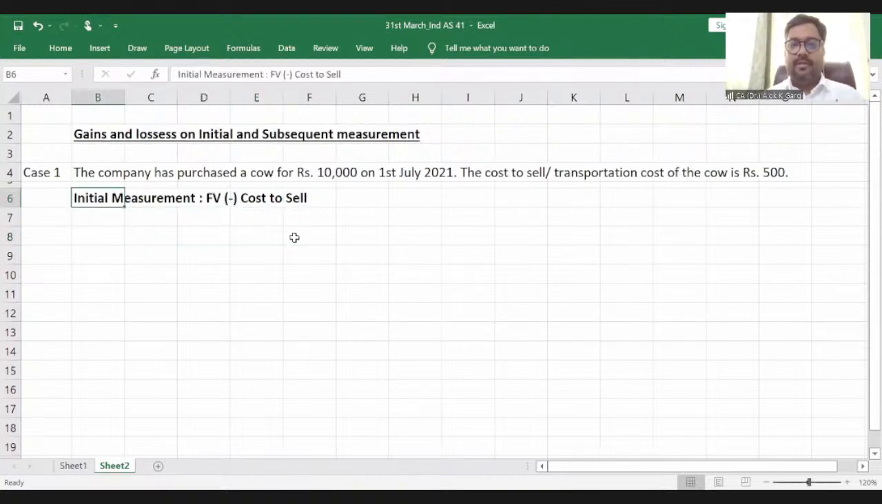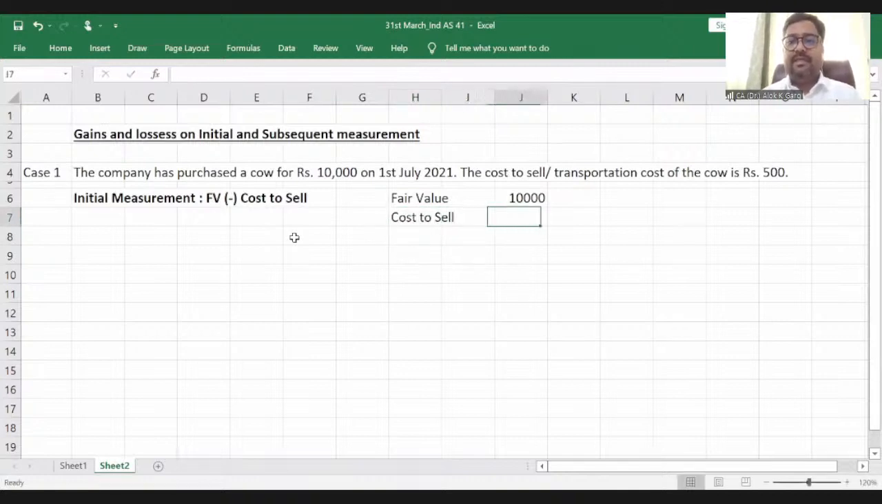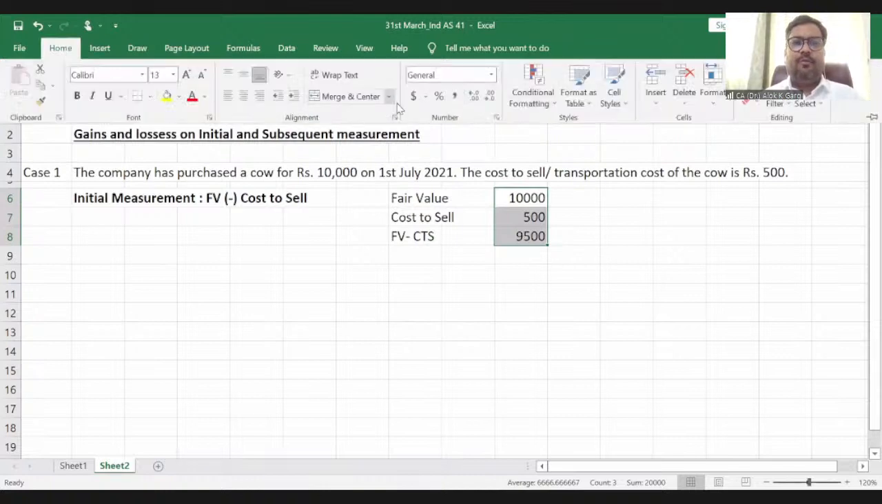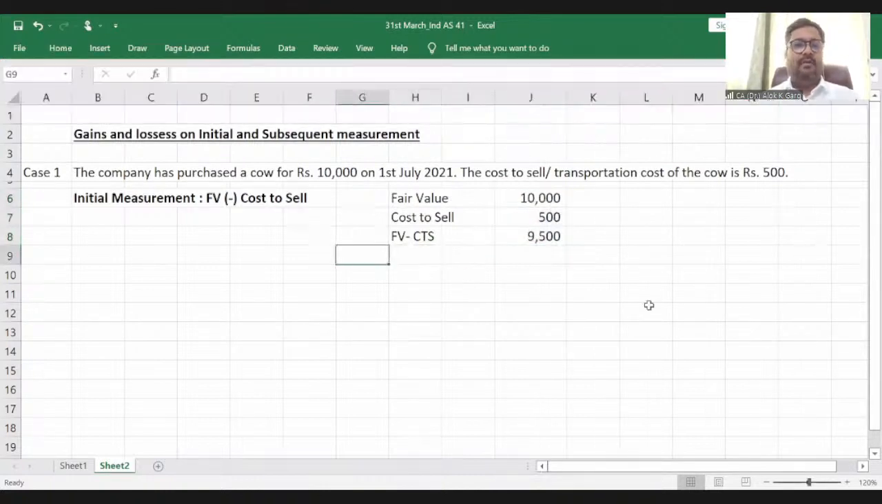Clear? Is it clear? What is my fair value here? My fair value is 10,000, at which I am buying this cow. And what is my cost to sell? If I need to sell this asset, I have to incur a transportation cost, and my transportation cost is 500 rupees. What is my fair value less cost to sell? It is 10,000 minus 500, right? I'm just calculating my fair value less cost to sell.